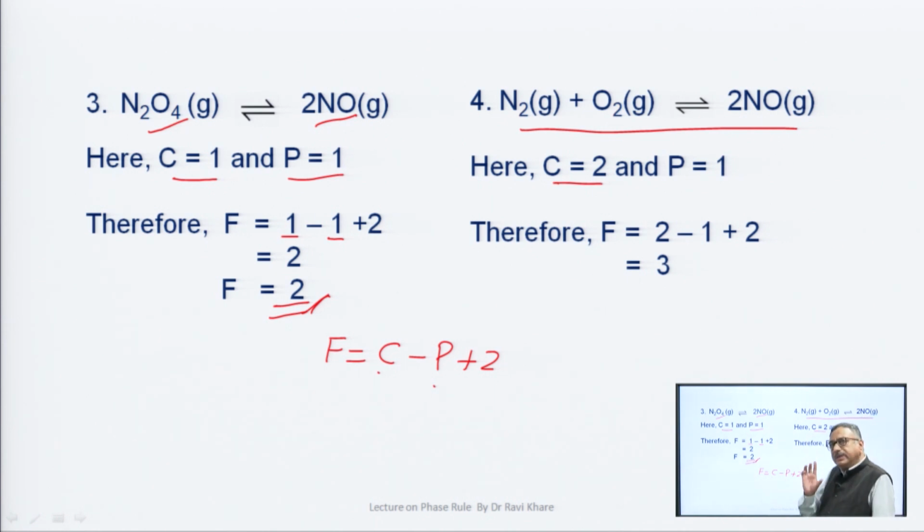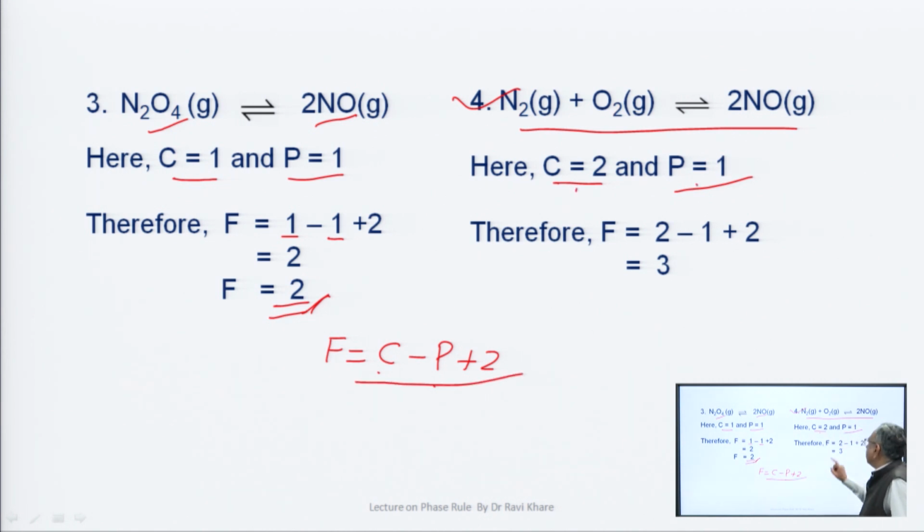Now, this is a mixture of gases and you studied that all gases are mixed properly and uniformly. So, it is a one phase system. For this equilibrium you can say P is equal to 1. Put the values of C and P in the phase rule, you will get F is equal to 2 minus 1 plus 2, that is 3. This is the answer of this question, F is equal to 3.